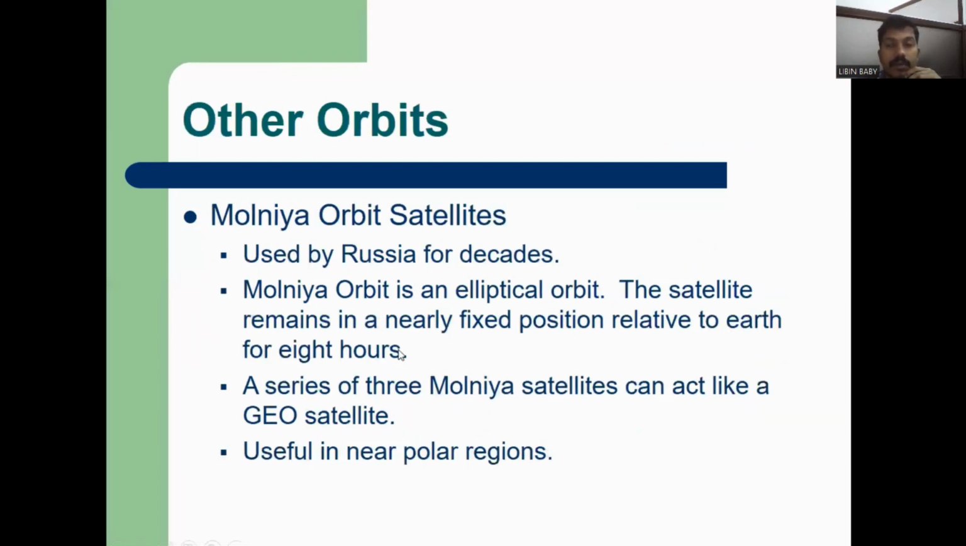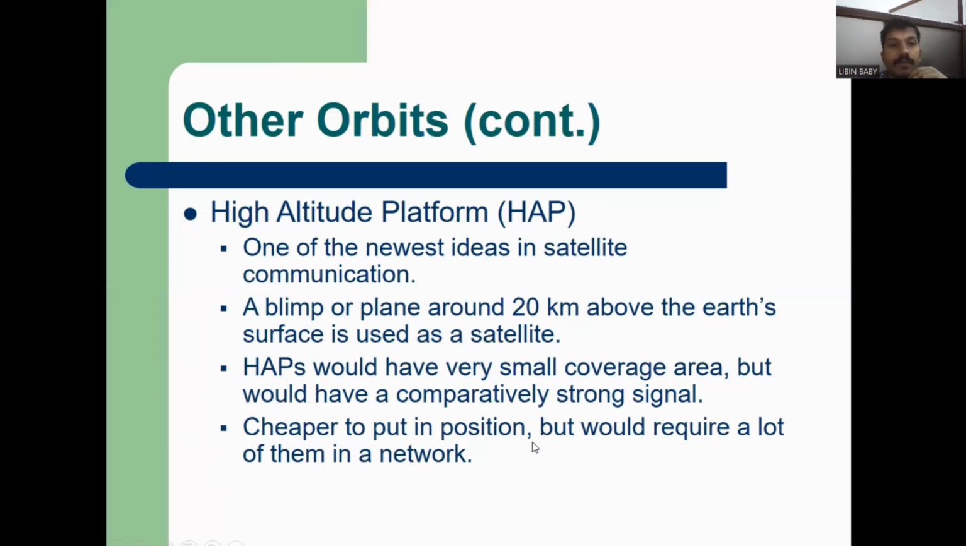Then there are two more orbits. One is the Molniya satellite orbit, which Russia has used for decades. It is an elliptical orbit, so it is nearly in a fixed position relative to the Earth for 8 hours, like MEO. Then it acts like a GEO satellite. Molniya is mostly used for polar-based coverage, so you can use it for that.